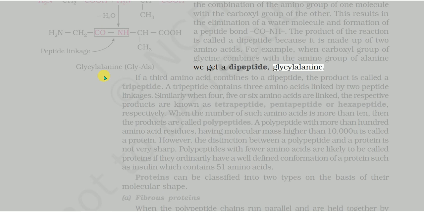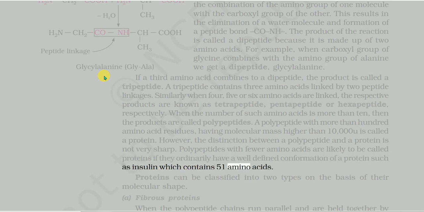If a third amino acid combines to a dipeptide, the product is called a tripeptide. A tripeptide contains 3 amino acids linked by 2 peptide linkages. Similarly, when 4, 5 or 6 amino acids are linked, the respective products are known as tetrapeptide, pentapeptide or hexapeptide, respectively. When the number of such amino acids is more than 10, then the products are called polypeptides. A polypeptide with more than 100 amino acid residues, having molecular mass higher than 10,000 u, is called a protein. However, the distinction between a polypeptide and a protein is not very sharp. Polypeptides with fewer amino acids are likely to be called proteins if they ordinarily have a well-defined conformation of a protein, such as insulin, which contains 51 amino acids.